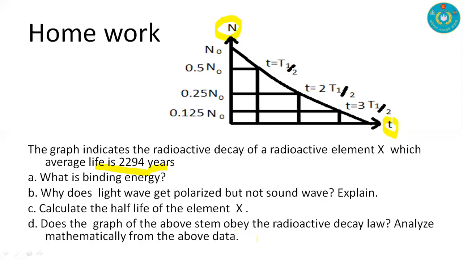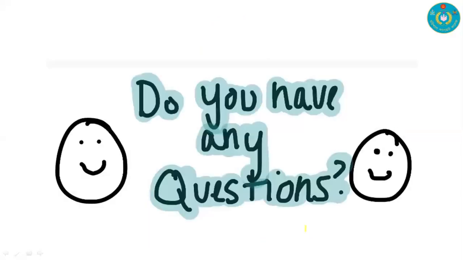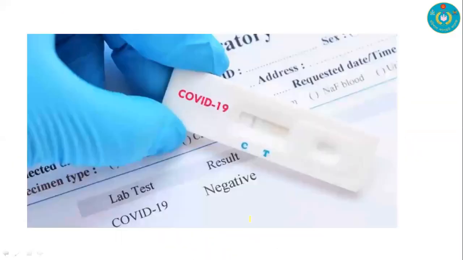The most important thing, once again I'm saying, is that we have to calculate the value of lambda for the first half-life, second half-life, and third half-life. If you calculate the value of lambda, this is the symbol of lambda, then you can say that it follows the radioactive decay law. You may have some questions related to our topic, and I think we can solve your problem in our class time.